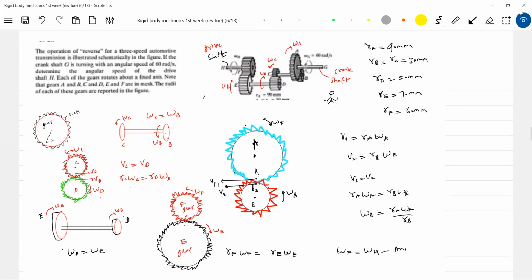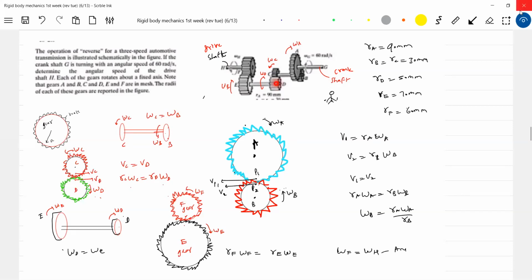Each of the gears rotates about a fixed axis. Note that gears A, B, C, D, E, F are in mesh. The radii of each of these gears are given in the figure: RA, RB, RC, RD, RE, RF. The angular velocity is given. So this is what the 3D diagram will appear as in the plane diagram.